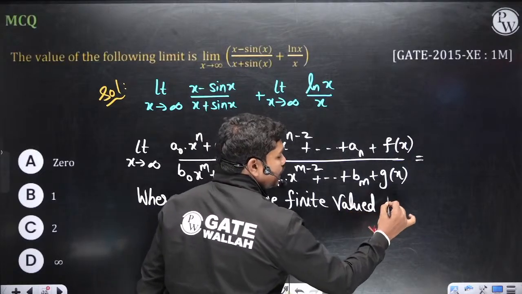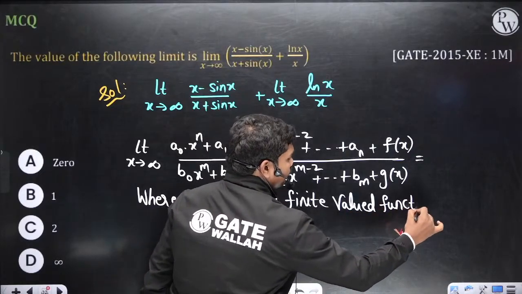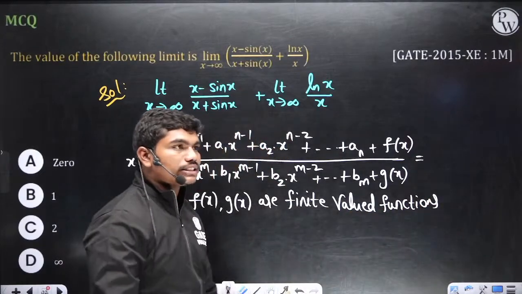Okay, so these should be finite valued functions.